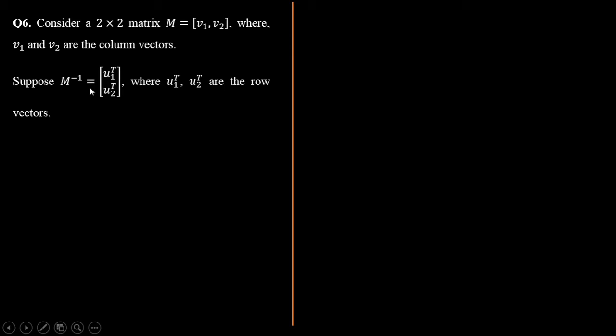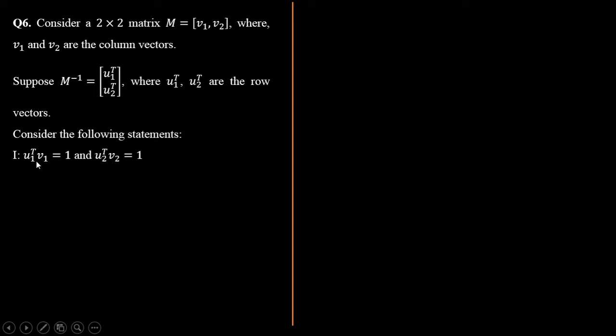So let's see today's question. Consider a 2 cross 2 matrix M equal to [V1 V2], where V1 and V2 are the column vectors. Again suppose M inverse is in the form of a column [U1^T; U2^T], where U1 transpose and U2 transpose are the row vectors. Now we consider the following statements.